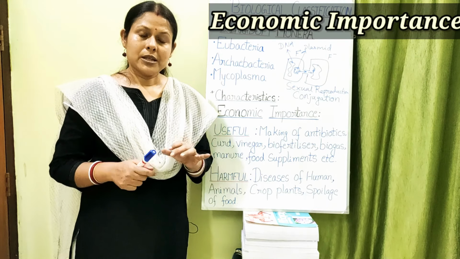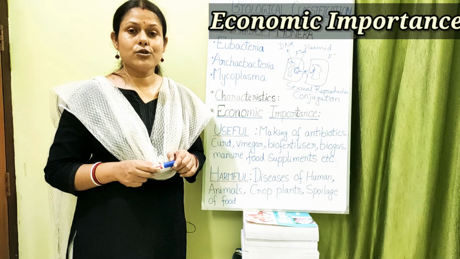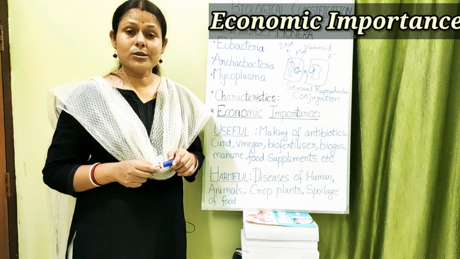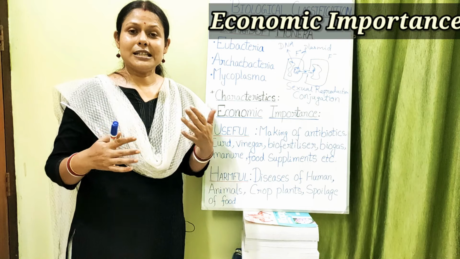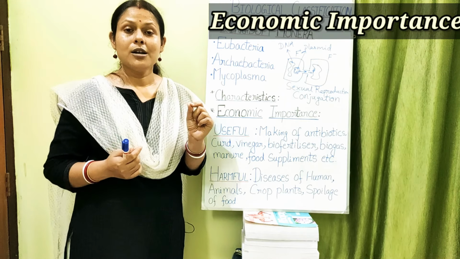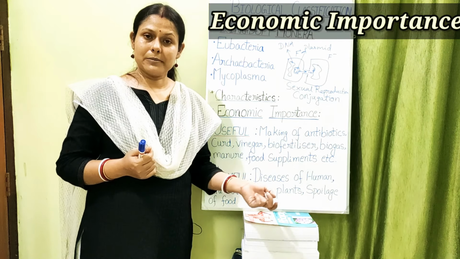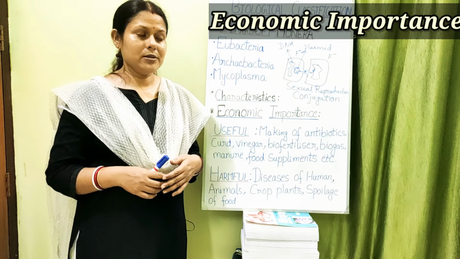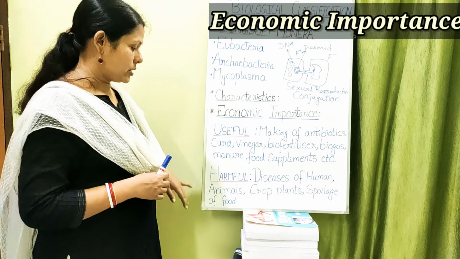Food supplements. There is an organism called spirulina. Spirulina is used as a protein supplement. It also helps to reduce weight. How does it do so? It enhances the metabolism of our body. If you take tablets of spirulina, they are used as protein supplements, and they are also good for increasing the metabolism of the body. So these are the various usefulness of the organisms belonging to kingdom Monera.